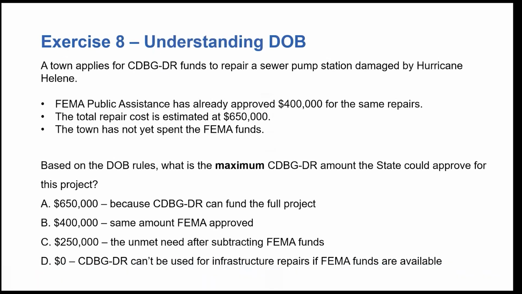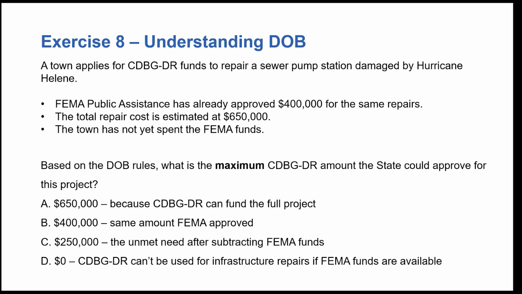So let's walk through this exercise on duplication of benefits. Just remember that duplication of benefits happens when multiple funding sources are used to pay for the same eligible cost. In this exercise, a town applies for CDBG-DR funds to repair a sewer pump station damaged by Hurricane Helene. FEMA Public Assistance has already approved 400,000 for the same repair. The total repair cost is estimated at 650,000 though. And the town has not yet spent the FEMA funds.